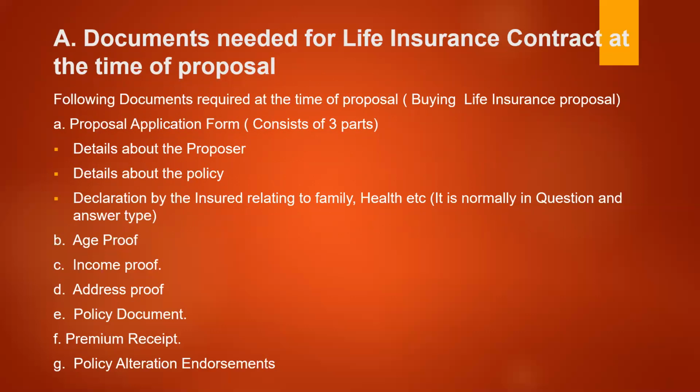One is the proposal application form. The application form is prepared by the insurance company and has to be filled in by the policy holder, the client, to become a policy holder. So he has to fill in all the details. Normally the information asked in the application form is the name of the policy holder, details about the policy holder, like his residential address, and details about the policy, what kind of policy he is going to take, whether it is an annuity policy, an endowment policy or a term policy, which kind of policy.